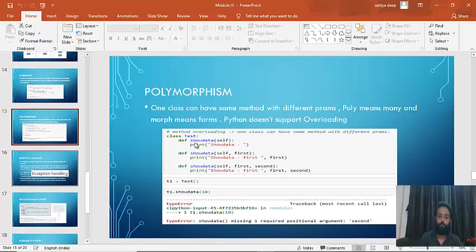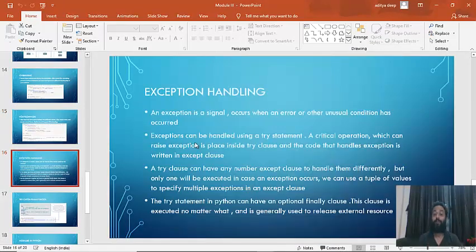Now we will move on to the next important topic, that is exception handling. It's a type of error. Exception is a type of error. Why do we call it an exception? So let's go through the theoretical definitions that I've written here, then I'll explain to you.